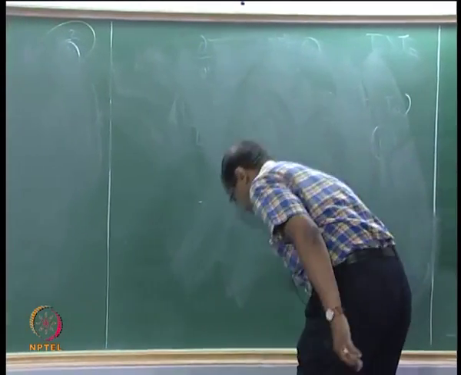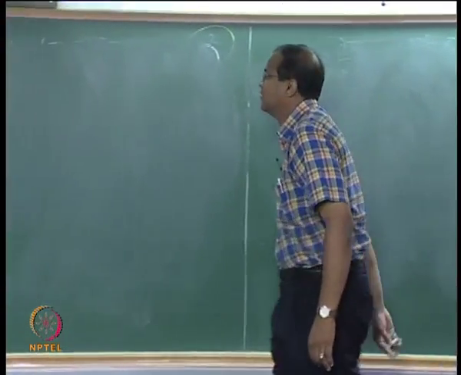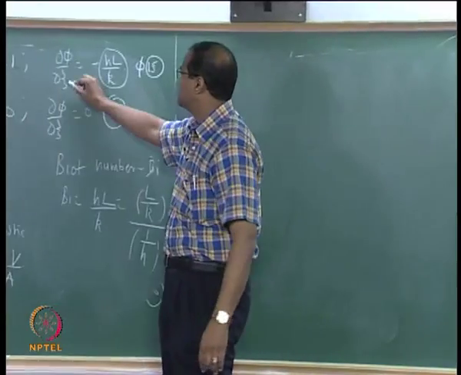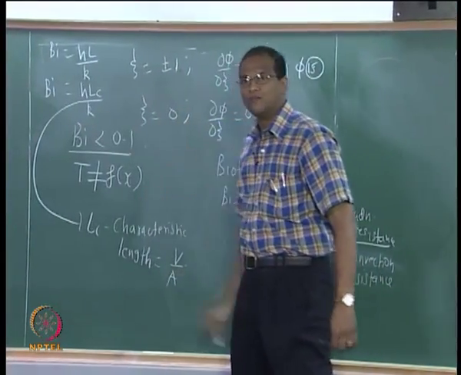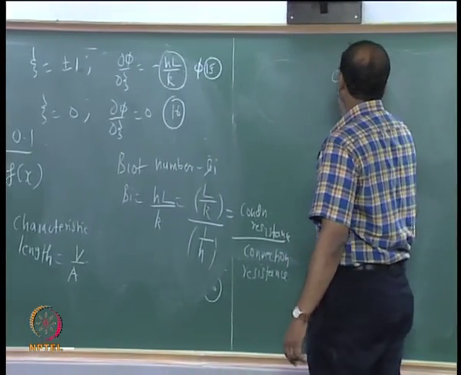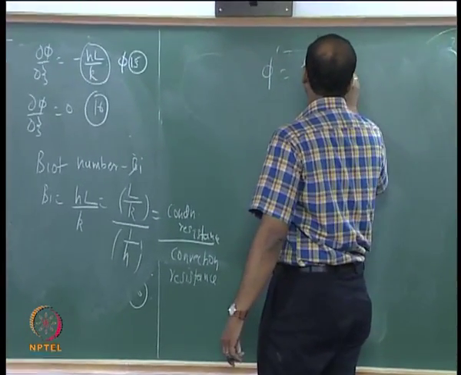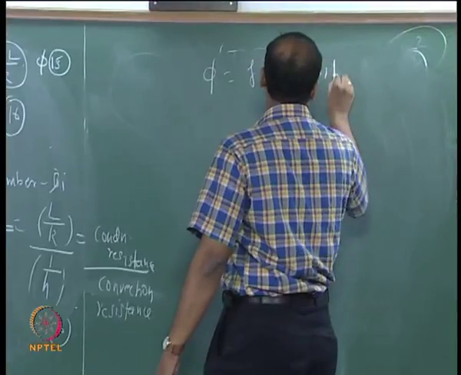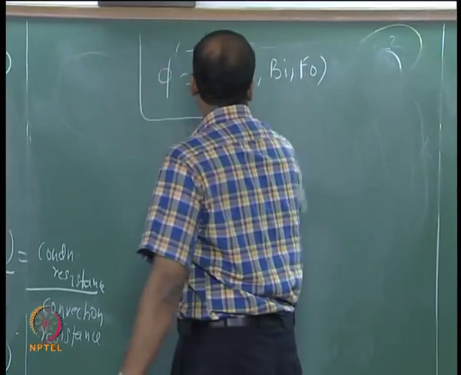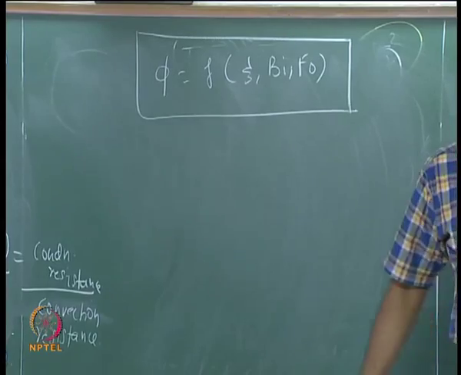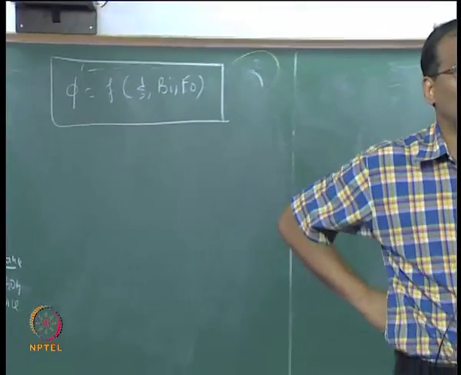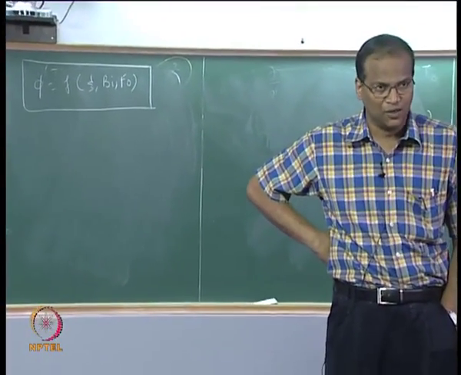What it now means is, you have a xi, you have a Biot number, you have a Fourier number. Therefore, phi is a function of xi, Fourier number and Biot number. So, this is the result we got by doing a normalization or non-dimensionalization of the governing equations.